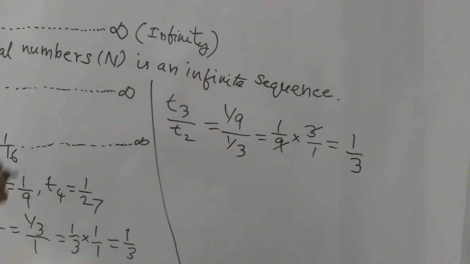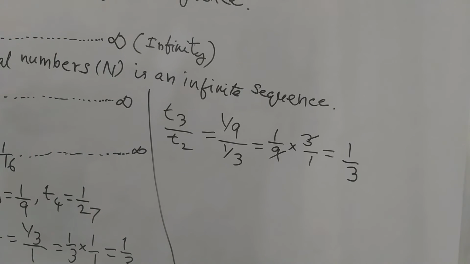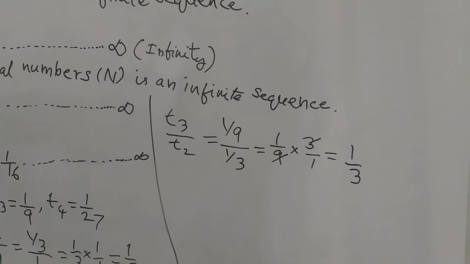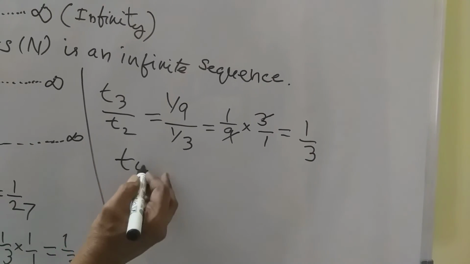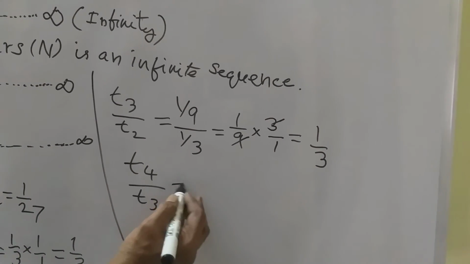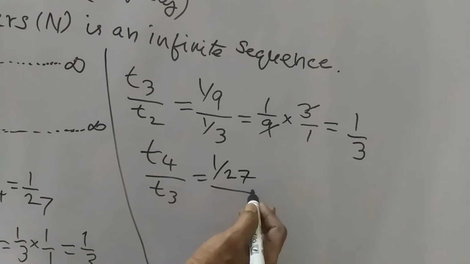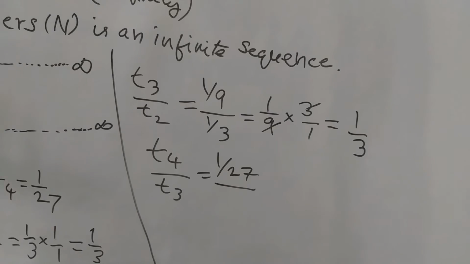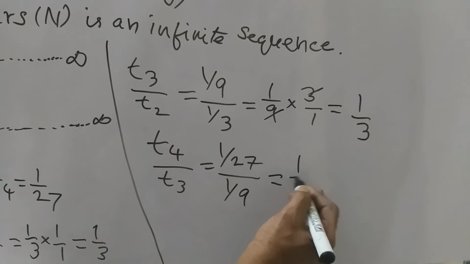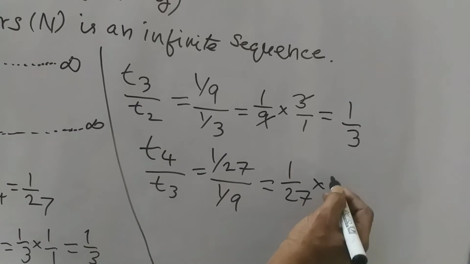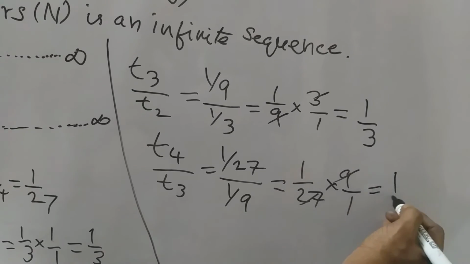The fourth term is 1 by 27, third term is equal to 1 by 9. It becomes 1 by 27 into 9 by 1. 9 1s are 9, 9 3s are 27. That means 1 by 3.